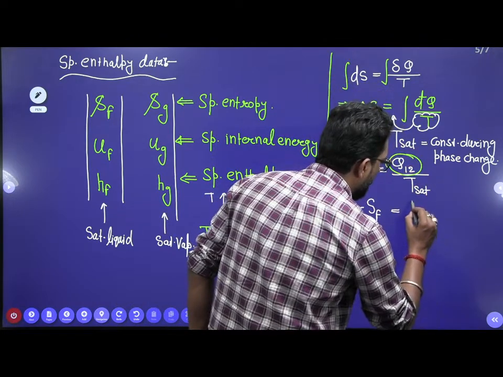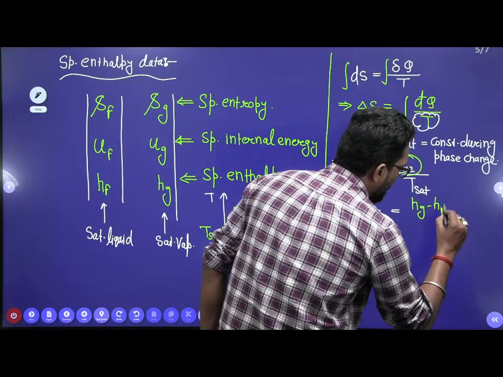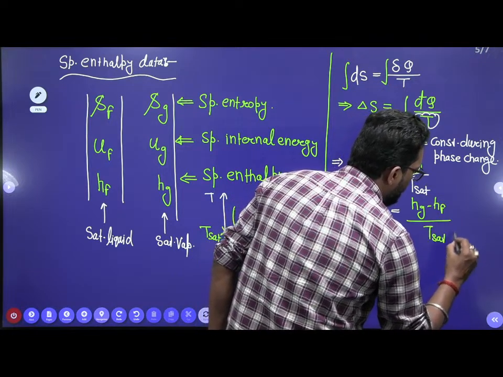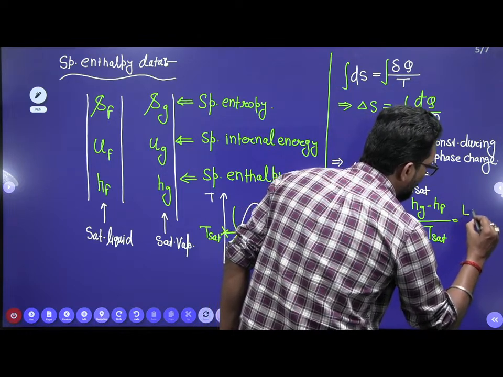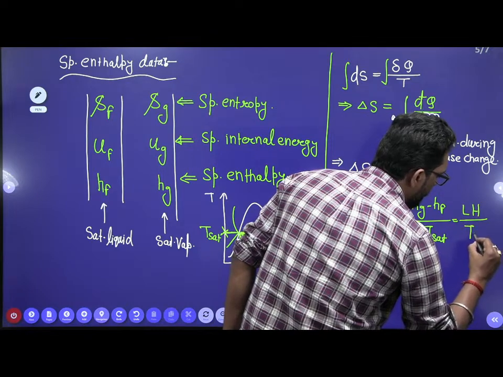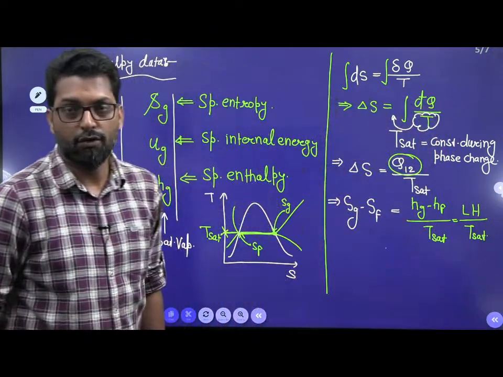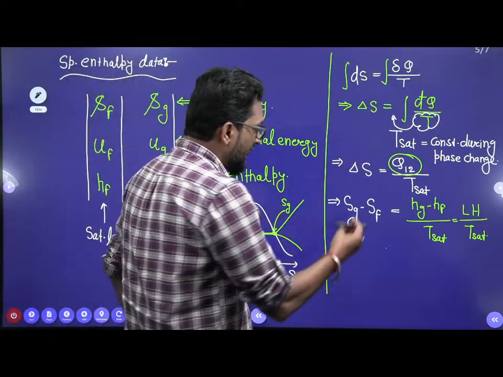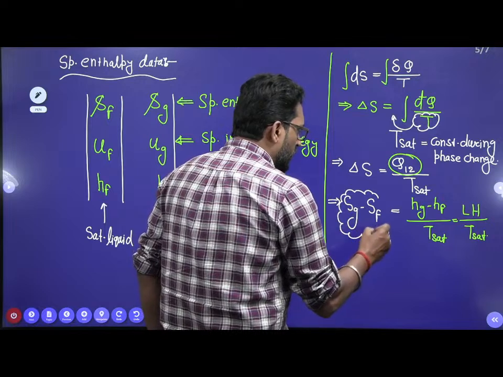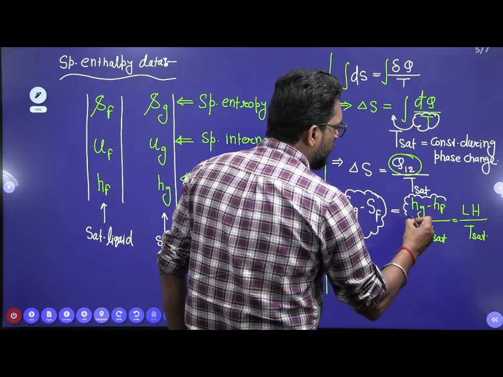Change in enthalpy. That means this is your Sg minus Sf divided by T of saturation, and this is what? This is your latent heat divided by T of saturation. That means the enthalpy value must be greater than the entropy value.